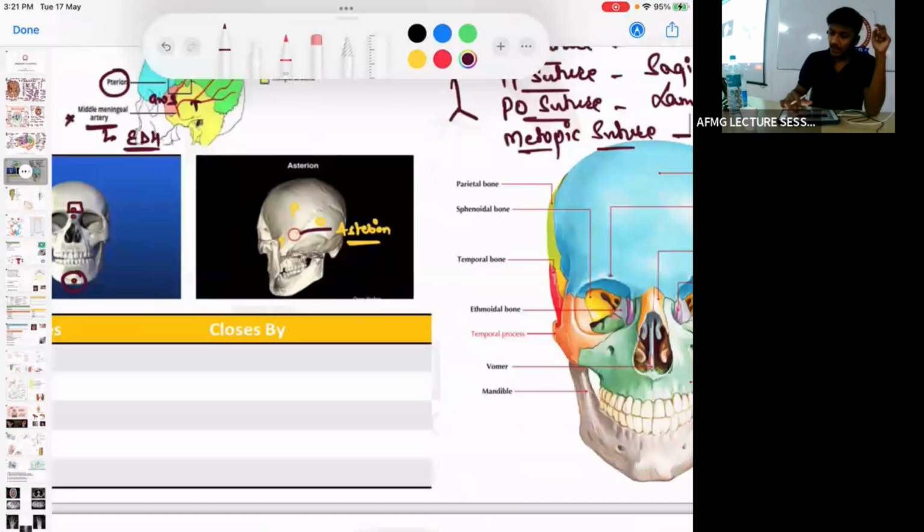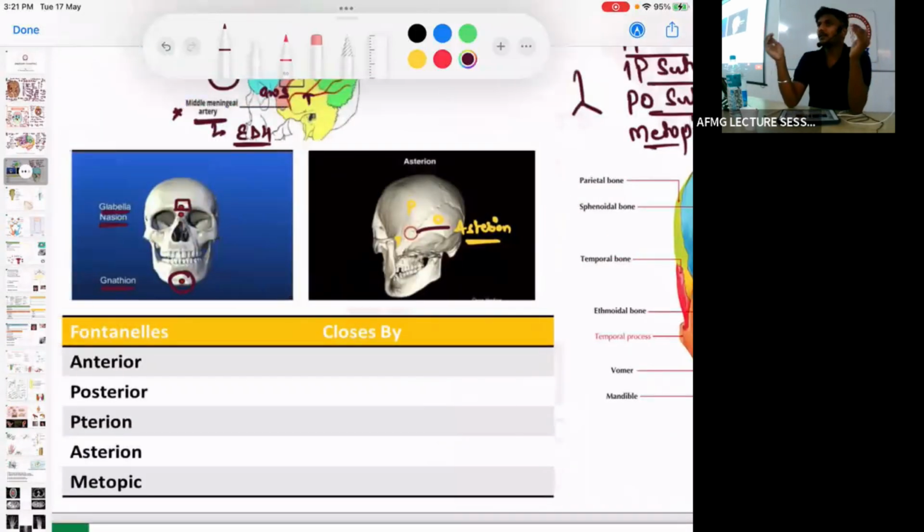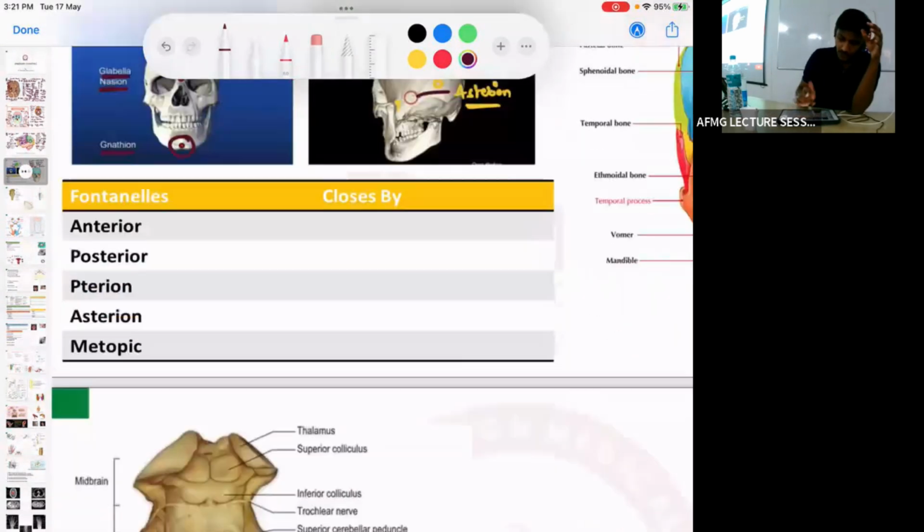Now जल्दी से, as we know in child usually the sutures, or the cranial bones, do not fuse to each other. Okay, so the sutures are not ossified during birth. Why? Because during delivery there is a narrow passage of the pelvic outlet, and therefore the skull bones should mold over each other. Okay, the skull bones should overlap over each other. That is what is called as molding. So for that usually the sutures are not ossified. If the sutures are not fused, there would be some spaces left, and these gaps left between the sutures are called as fontanelles.